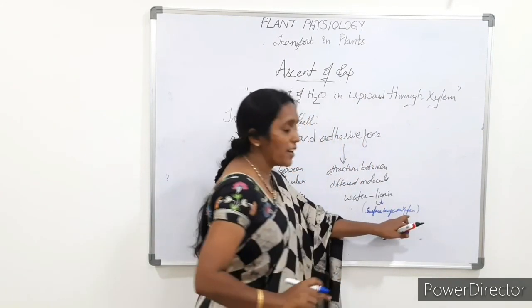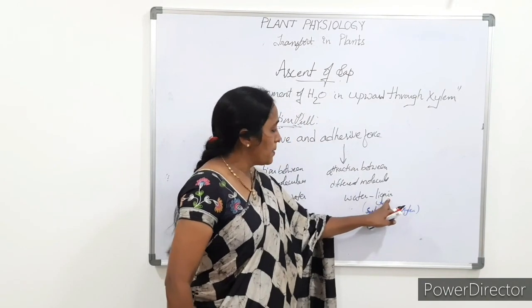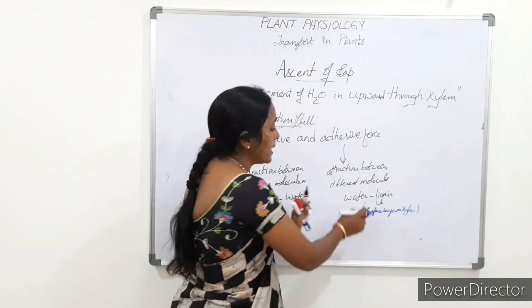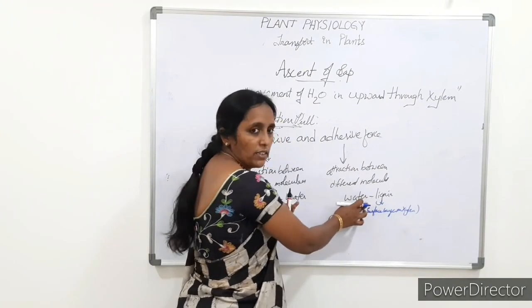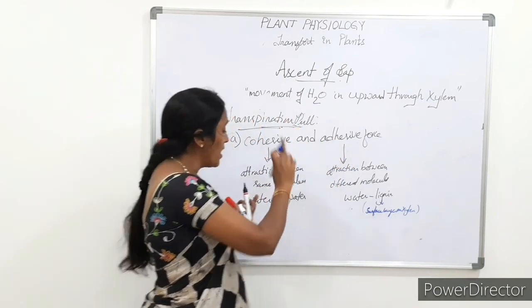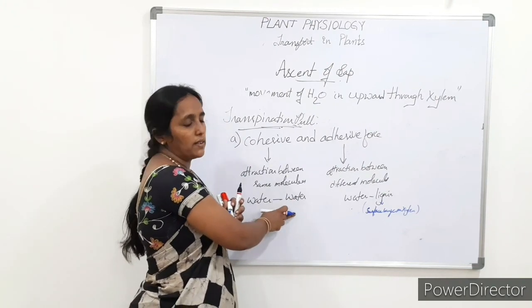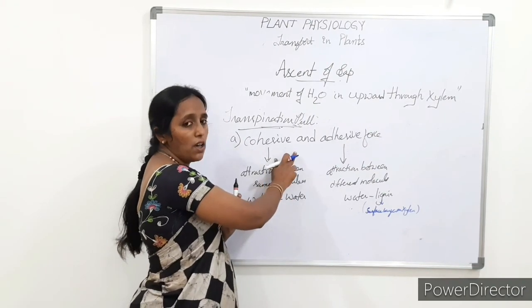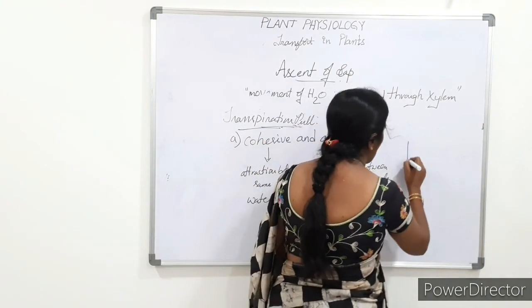That means the surface layer of xylem has lignin material, and the attraction takes place. If attraction takes place between water and lignin, that is called adhesive force. If attraction takes place between water and water, that means between the same identical molecules, that is called cohesive force. For easy understanding, I'll draw it here.